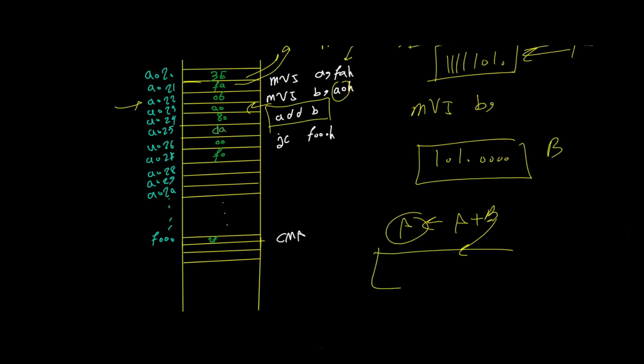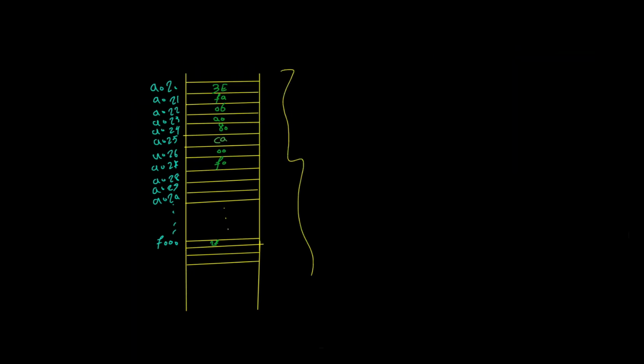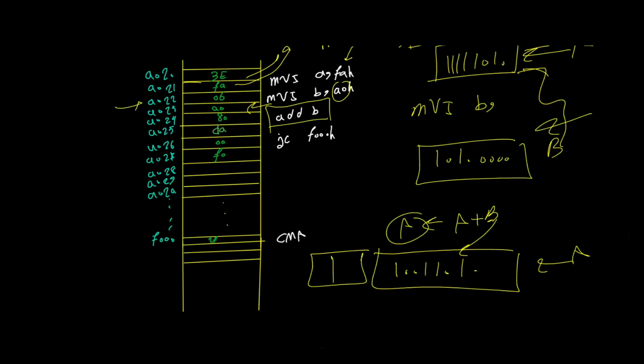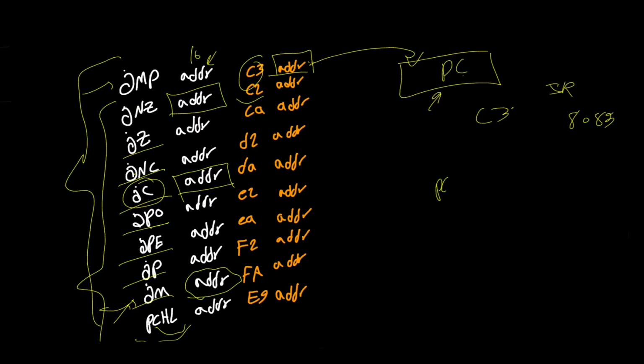So right now the result in the A register would be equal to 10011010. This would be the new value of A, but the addition of these two cannot fit in 8 bits. Therefore the carry bit would also be set to 1. So the next instruction is jump carry, which is actually DA. DA is the opcode for jump carry that we talked about here. Jump carry is DA and then 16 bits for the ADDR.